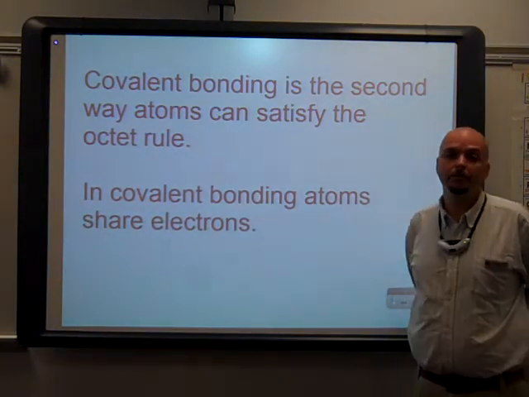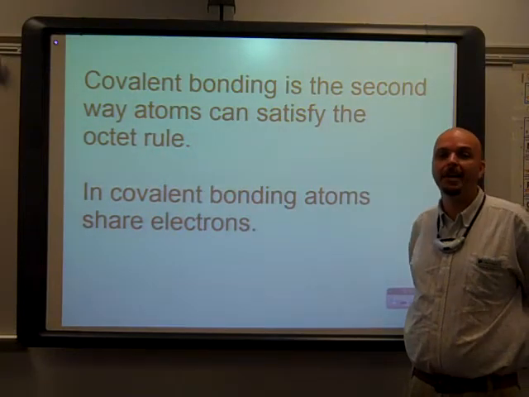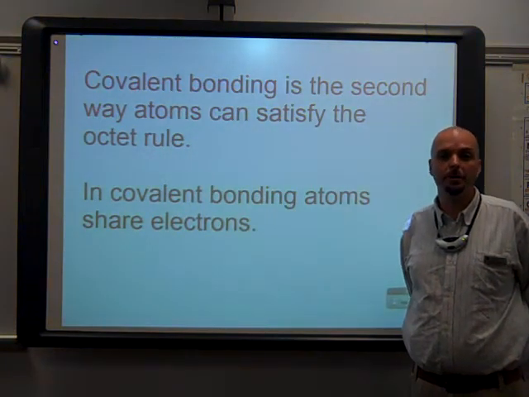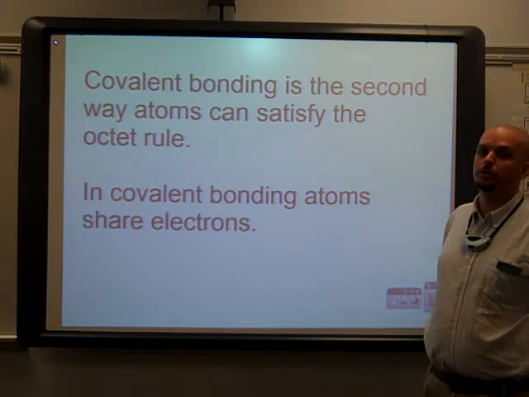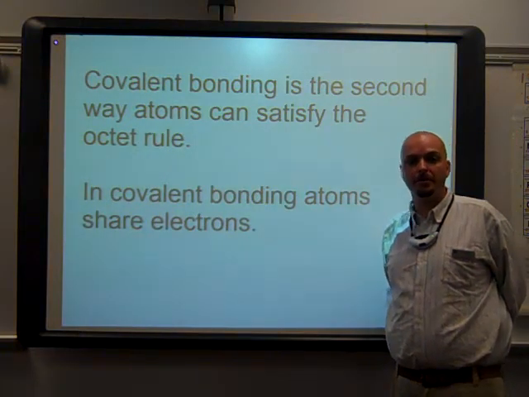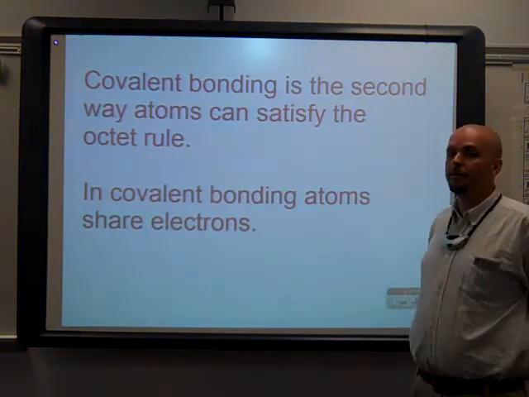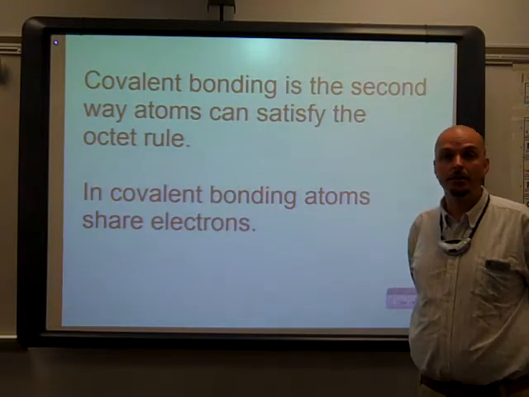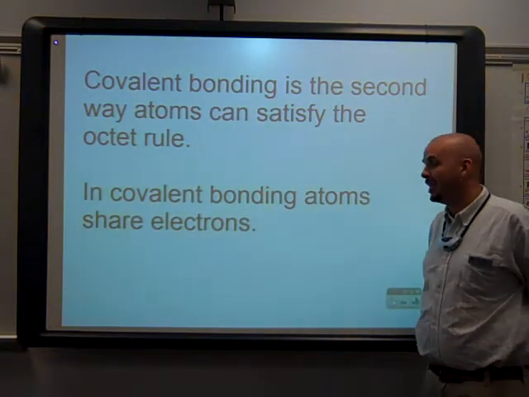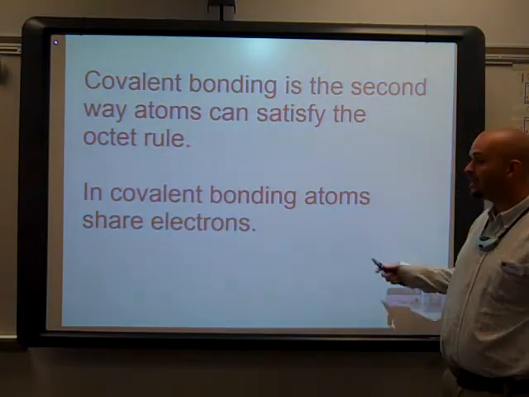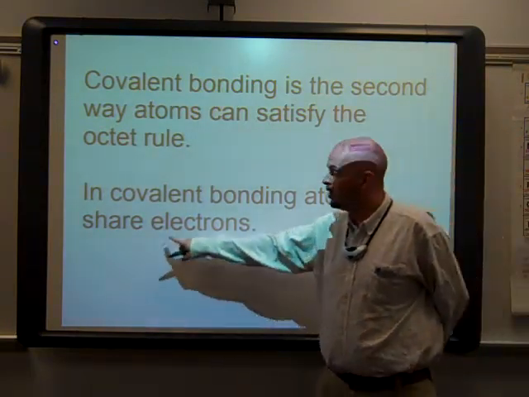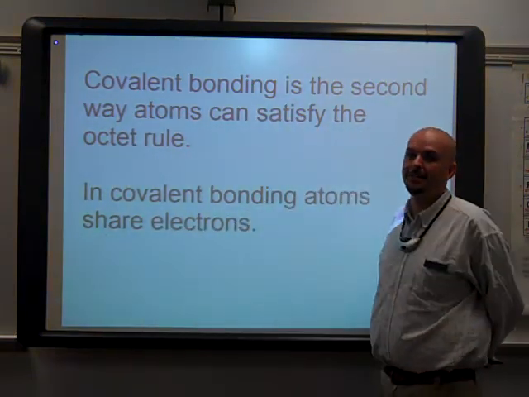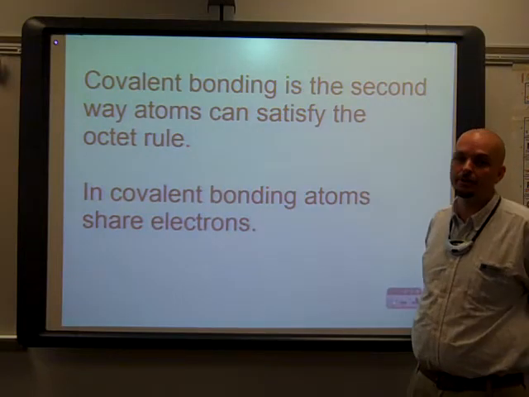In ionic bonding, we exchanged electrons. A metal gave its electron away to a non-metal. The metal is losing its outermost energy level to find those 8 valence electrons, and the non-metal is filling up its outermost energy level to have its 8 valence electrons. In the case of covalent bonding, we share electrons. And there's a big difference between exchanging and sharing.